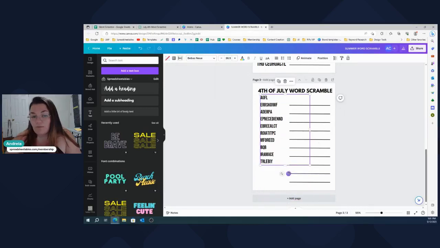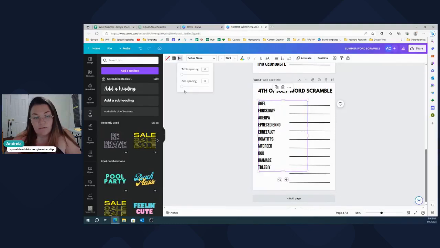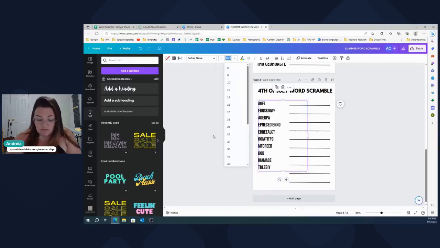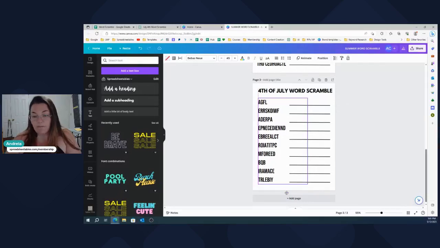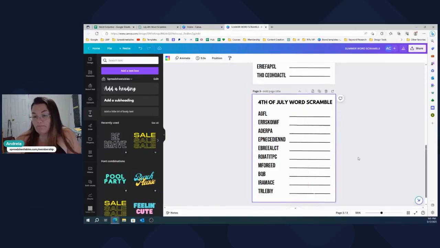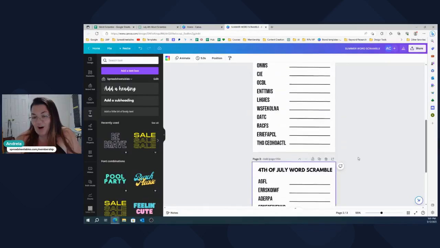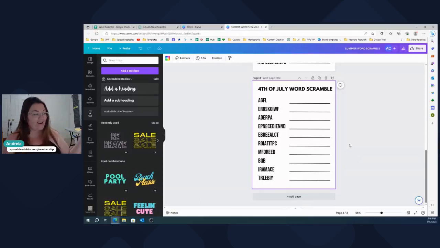I forgot to remove the spacing. There we go. All right, this one is spaced out weird. I don't know why. Oh, because of the size. It's not 45. You didn't copy this size. There we go. All right, and there we have it. Our 4th of July scramble. How cool is that?